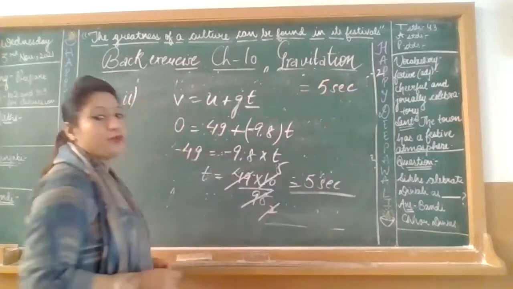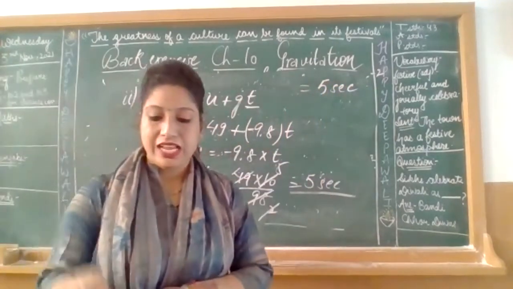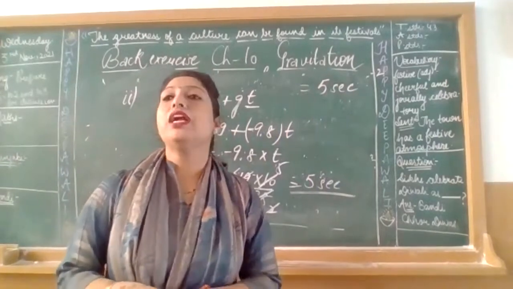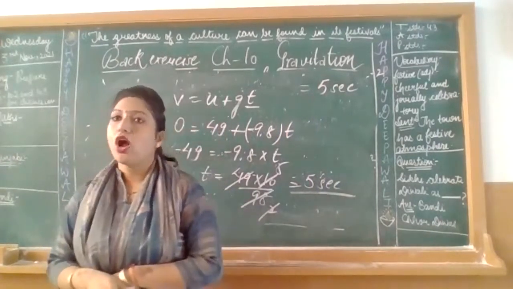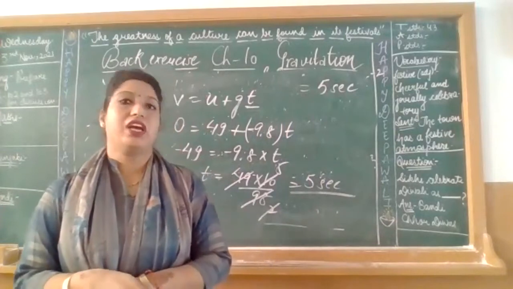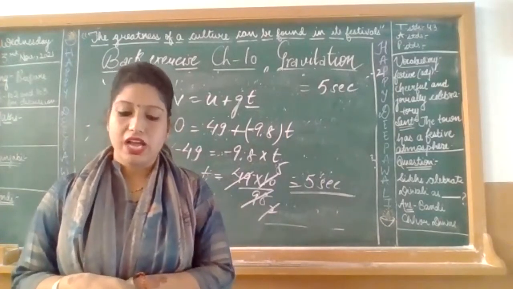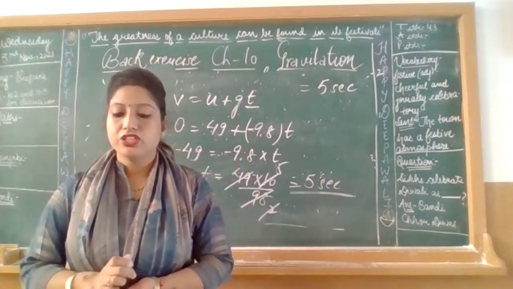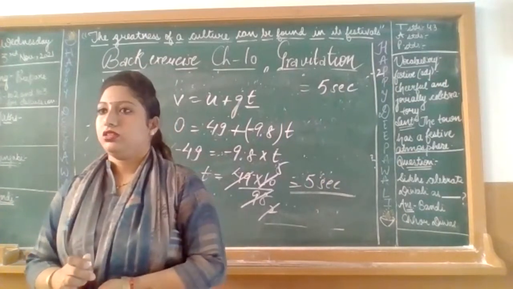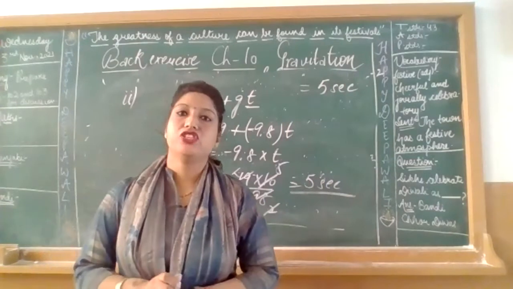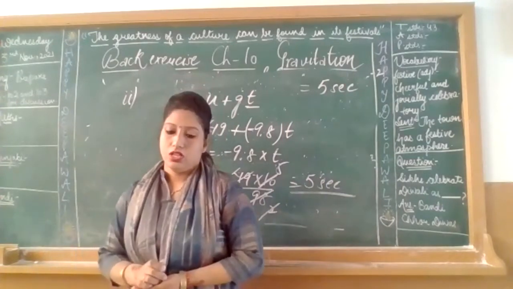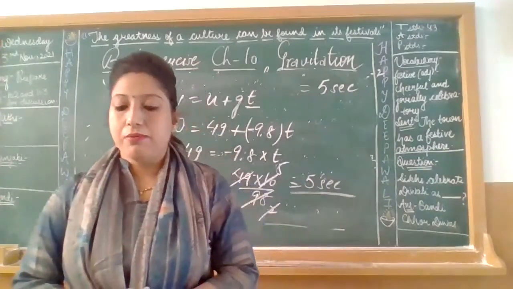In the next line we will write, the ball takes the same time to reach the ground from maximum height.